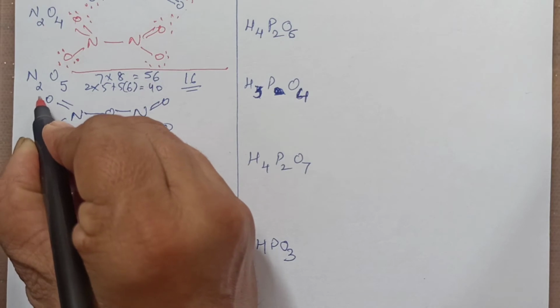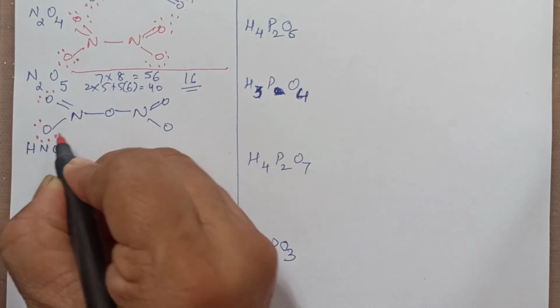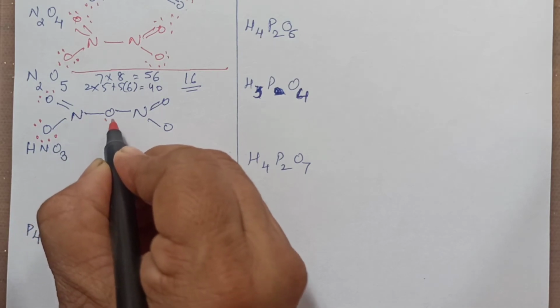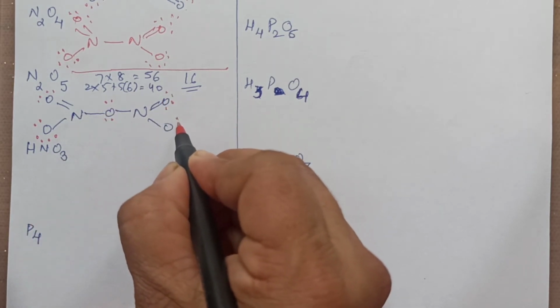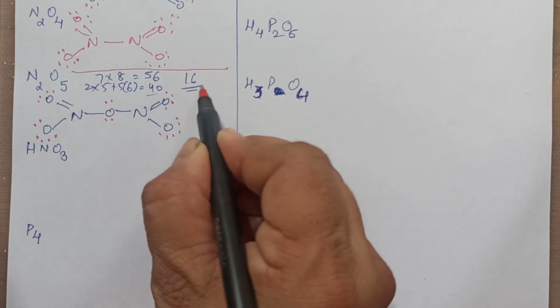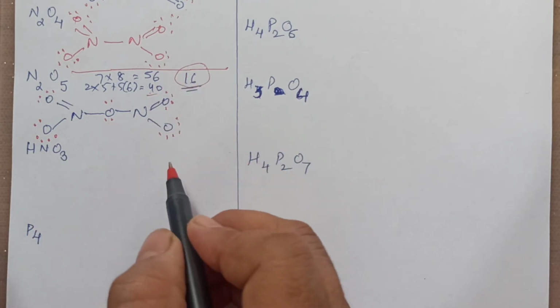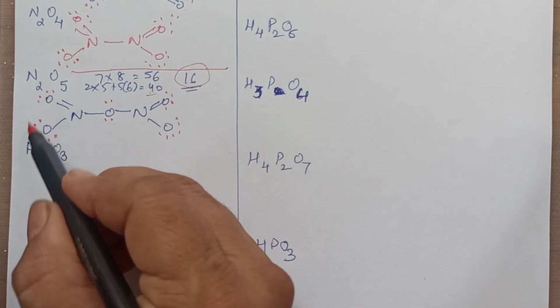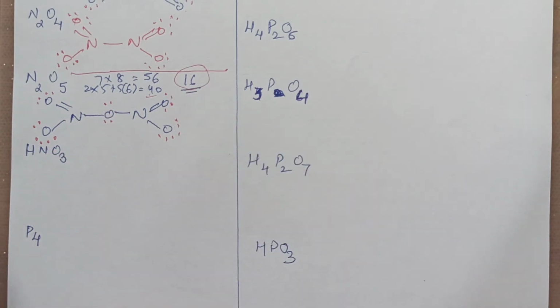Whenever there is a double bond, you have to make 4 dots. Single bond means 6 dots, and 4 are already completed. You have to make 4 here, and 6 here. How many dots have we made? You can check. Out of 40, 16 we have used already. The difference of the two, that many should be the dots. So 10 here, 20 and 24. So 24 plus 16 is 40. Fine. Correct structure we have drawn.